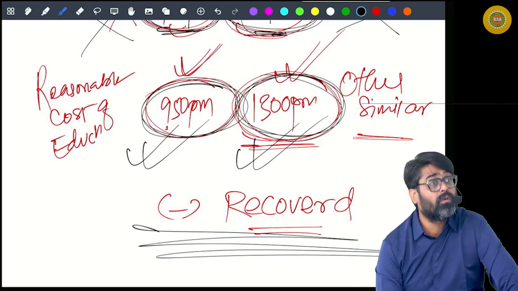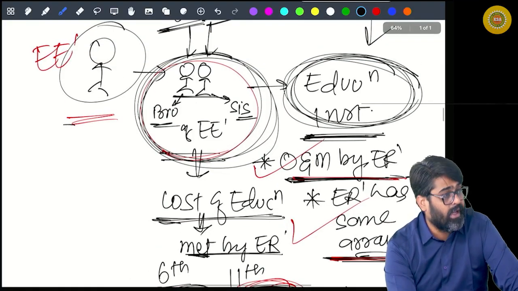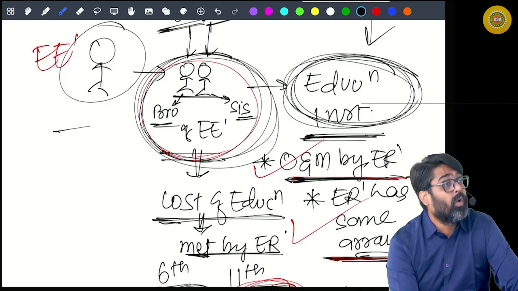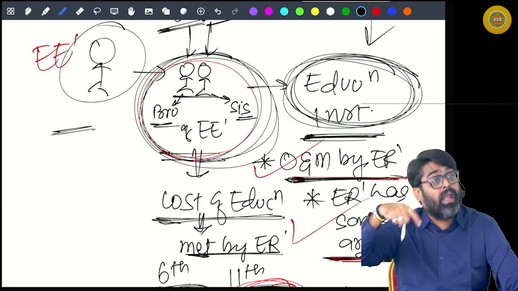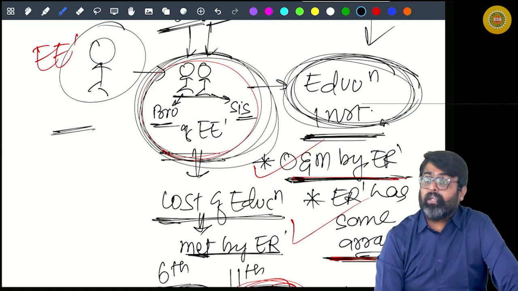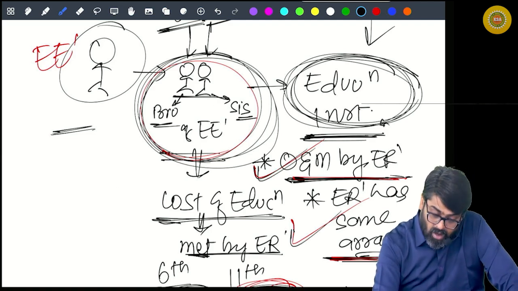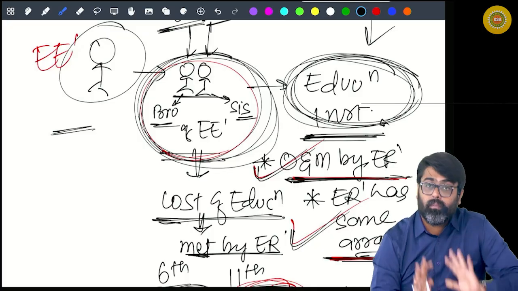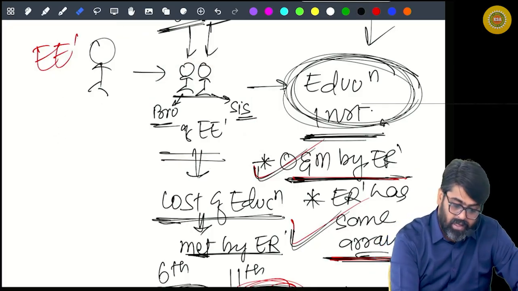This was the educational facility given by the employer to the employee's children or household members in an educational institution which is owned and maintained by the employer, or where the employer has some arrangement. But wait, now please listen to me very carefully.